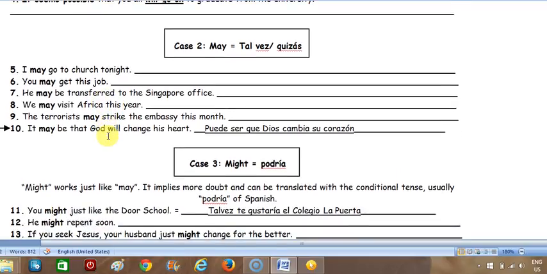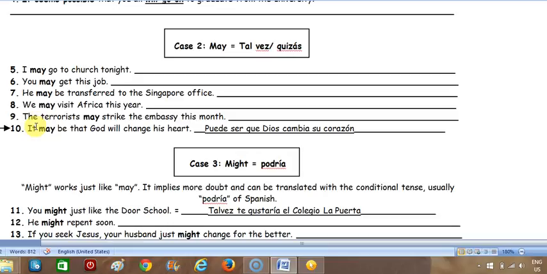So I'm going to let you translate the rest of them because I've already shown you how to do it. Number 9, the terrorists may strike the embassy this month. So I'm going to let you translate that. I hope you know how to do it.